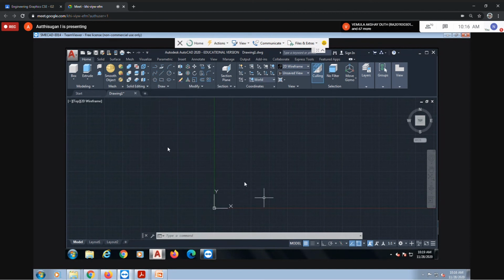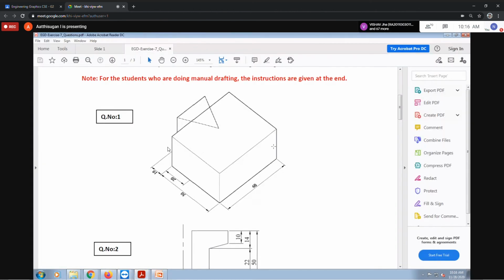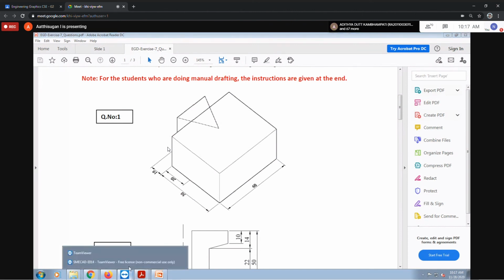First, imagine which way you have to start. Which way is better, top view or front view? If front view, we draw this portion, 30 cross 60, then extrude up to 50 mm. In top view, we draw this portion, 50 cross 60, then extrude up to 30 mm. It's your wish. I'm going to start from the top view, because the front view and top view are both 50 cross 60.